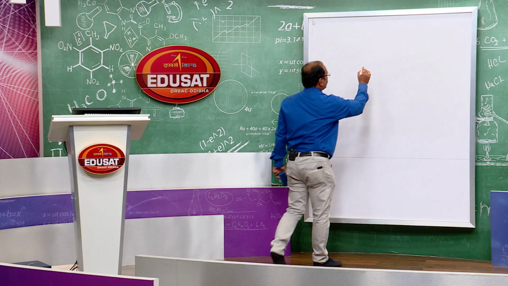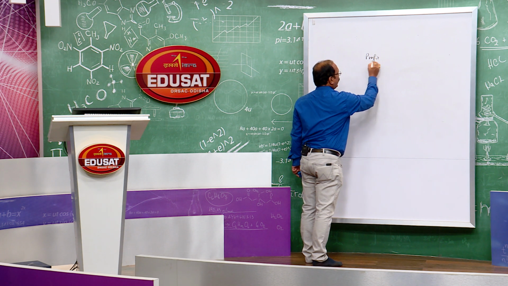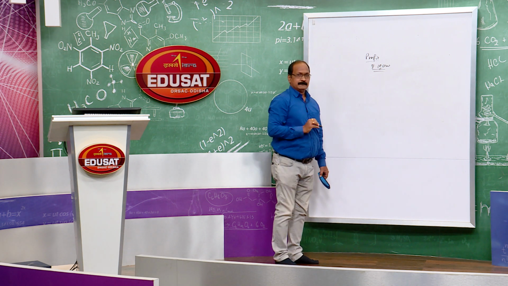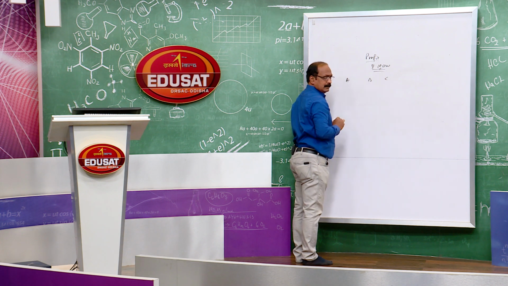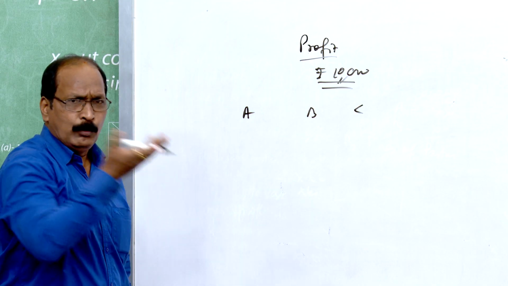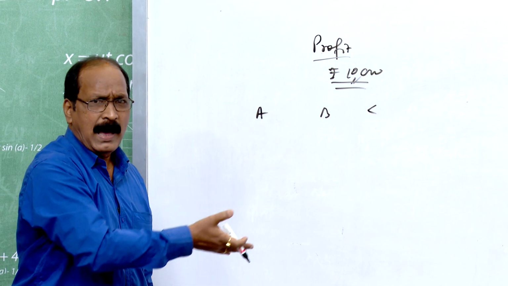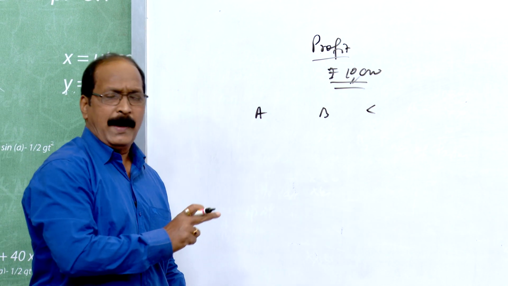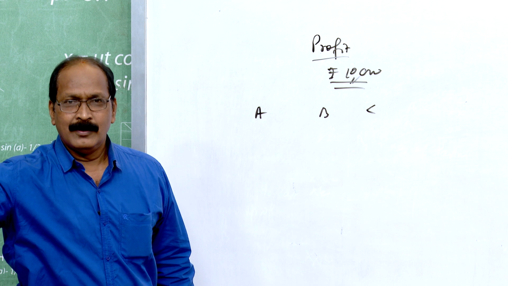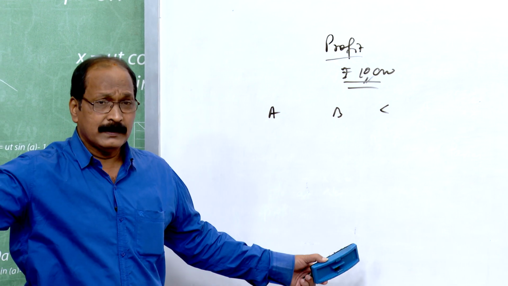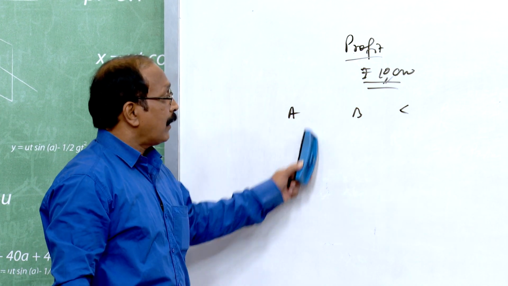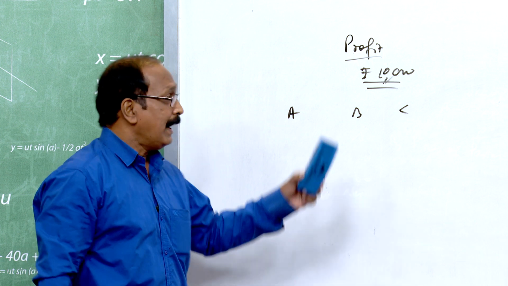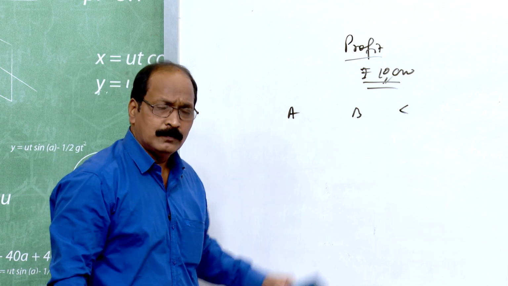Suppose 10,000 profit is there for an organization. That profit belongs to A, B and C. I cannot share it, you cannot share it. The firm cannot pay any single pie to others, because that is the share of partners only. That amount is to be distributed among the partners only.